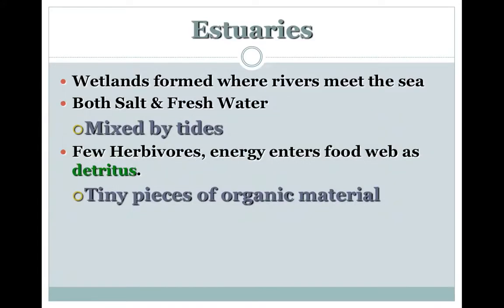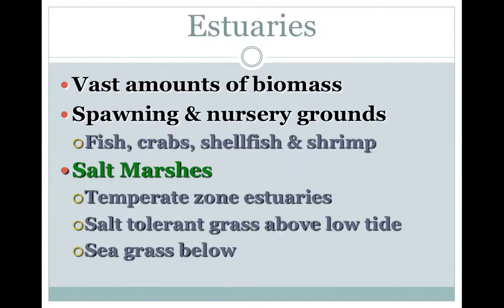Estuaries, these are places where salt water mixes with fresh water, and the mixing is done by the tides. And depending on the time of the tide, you may have more fresh water or you may have more salt water in that estuary. Few herbivores in these estuaries, and the energy enters the food web as detritus. And detritus is basically just tiny pieces of organic material. Those tiny pieces of organic material come from higher up in the stream systems. And when they get to the estuaries, they slow down, and that detritus is deposited there.